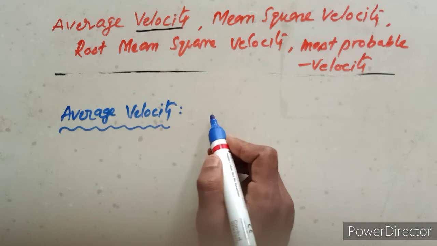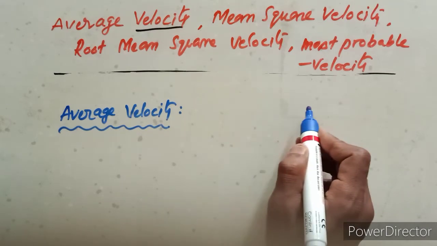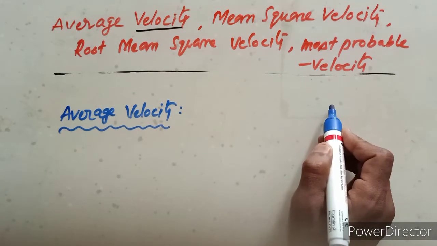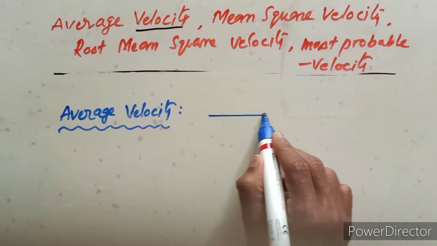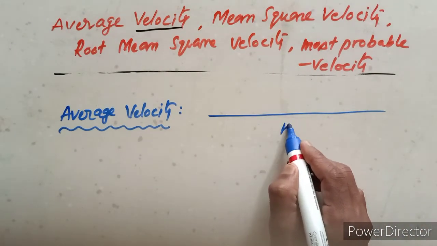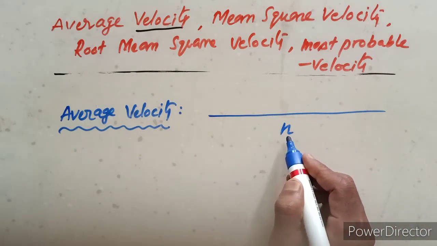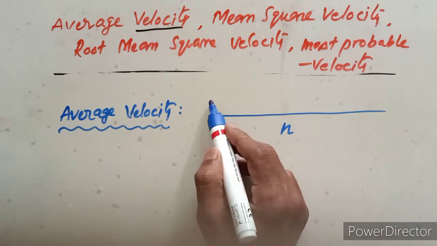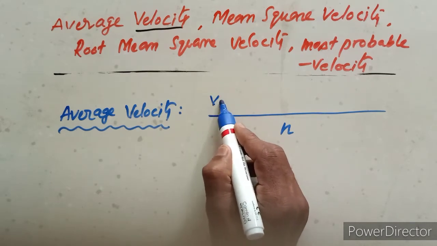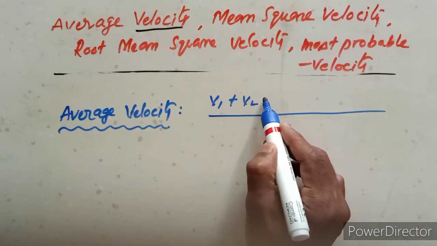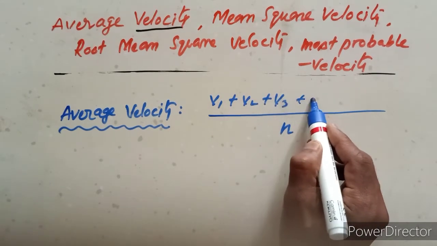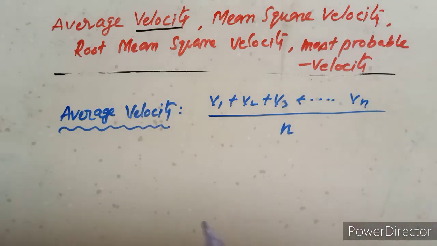Average velocity is the sum of the velocities of all particles divided by the number of particles, small n: v1 plus v2 plus v3 and so on up to vn, upon n.